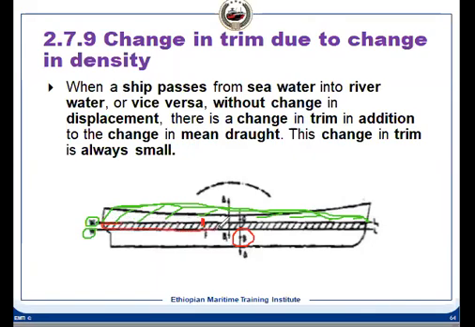This underwater volume which has changed has its own centroid. We have considered this from here to here, the AW remains constant.